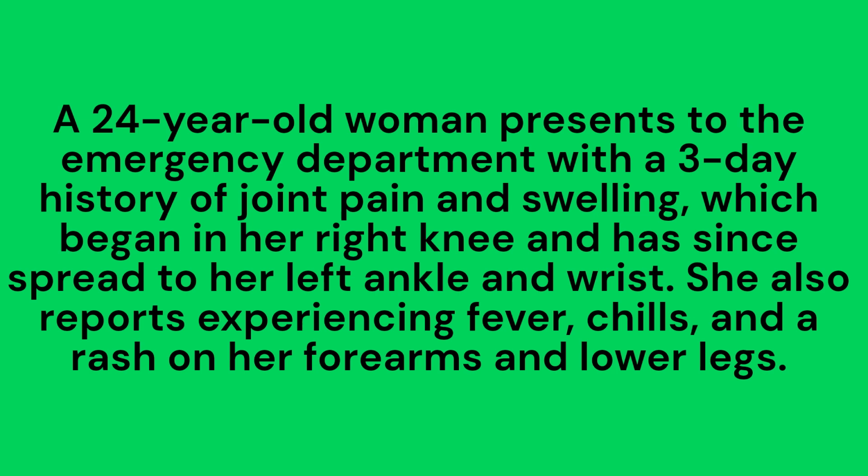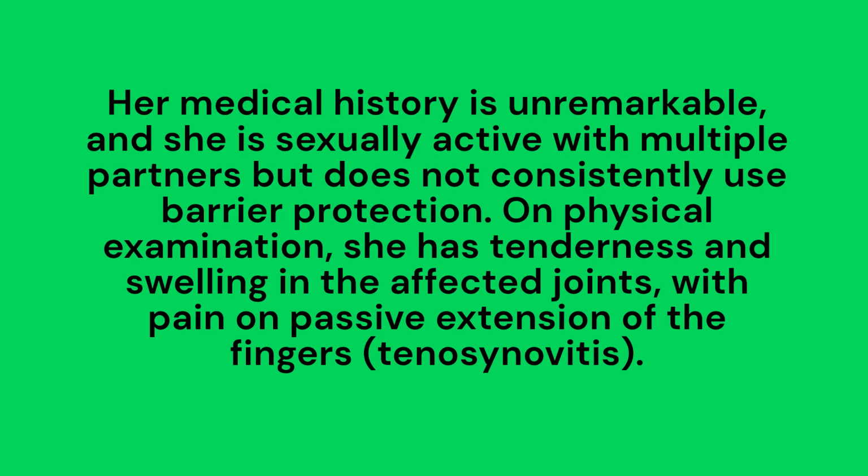A 24-year-old woman presents to the emergency department with a 3-day history of joint pain and swelling, which began in her right knee and has since spread to her left ankle and wrist. She also reports experiencing fever, chills, and a rash on her forearms and lower legs. Her medical history is unremarkable, and she is sexually active with multiple partners but does not consistently use barrier protection.